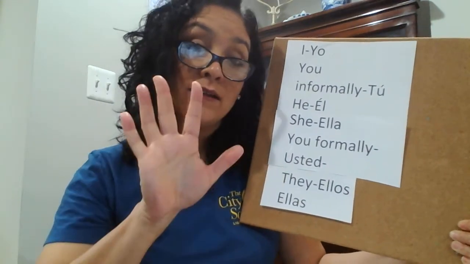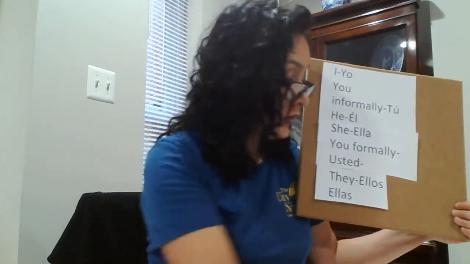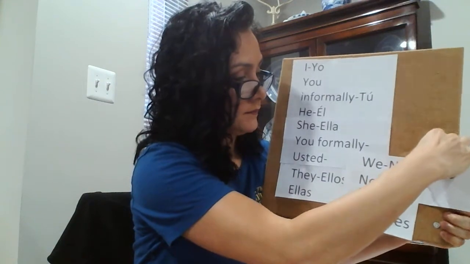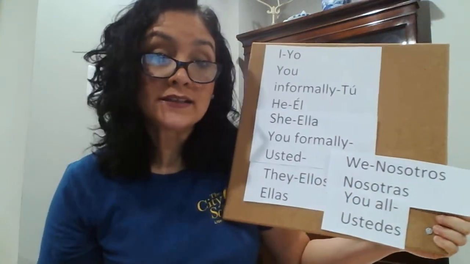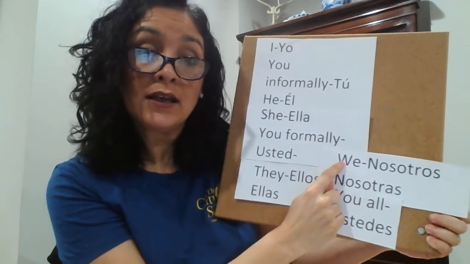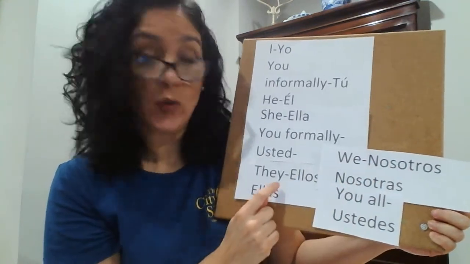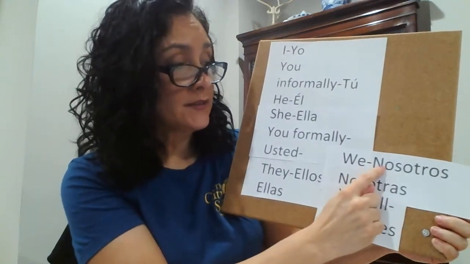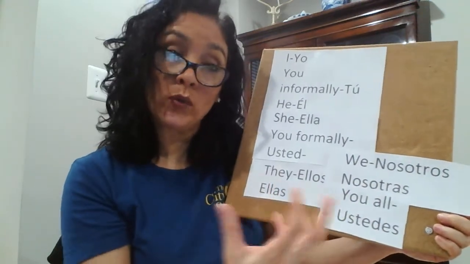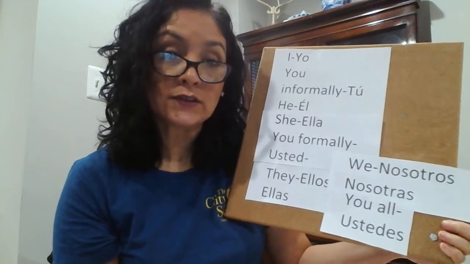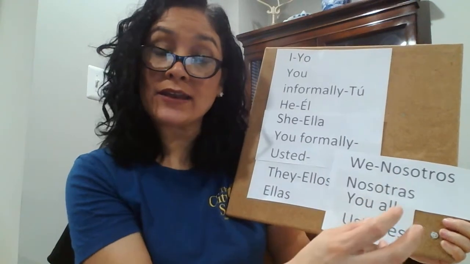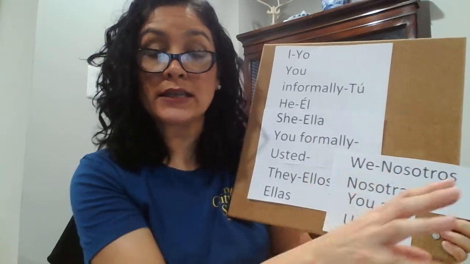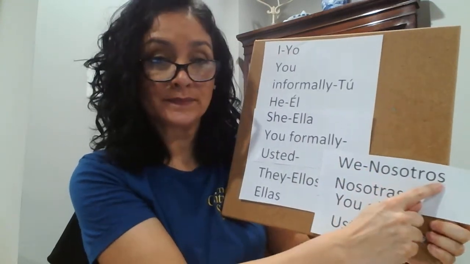Quinto grado, fifth grade. You have two more. When I want to say we, I have two ways, just like with they, depending on gender. If I want to say boys and girls, we are a we, I say nosotros. If it's just a we that has girls, nosotras. If it's just boys in the we, we say nosotros.